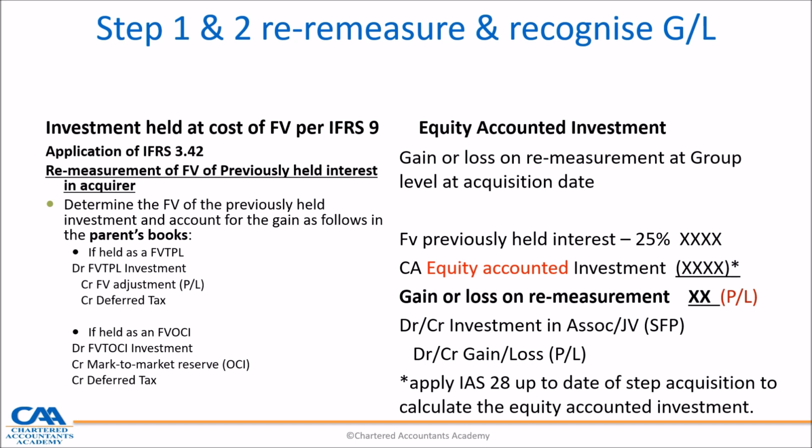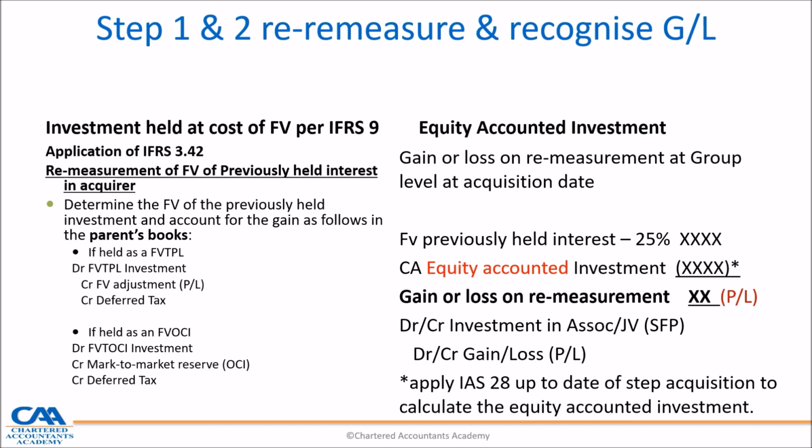If it's an associate, the gain or loss is remeasured at acquisition date as well. And let's say it's 25%. So we measure the fair value of the previously held interest, 25%, which is 25% shares times their fair value on that day. Then we compare with the carrying amount of the equity accounted investment, which means we've applied IAS 28 to come to that equity accounted investment, the difference, the gain or loss. And that gain or loss moves our investment in associate or joint venture by debiting or crediting, depending whether it's a gain or loss, and crediting or debiting the gain or loss to the P&L.